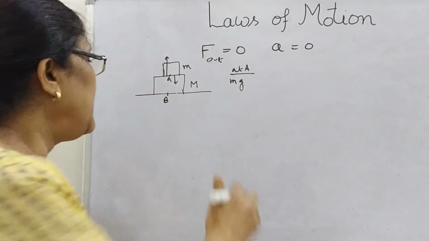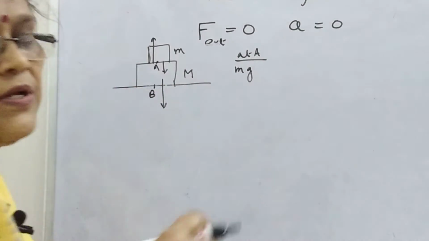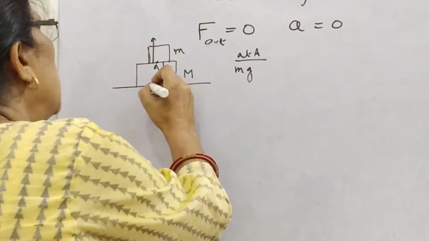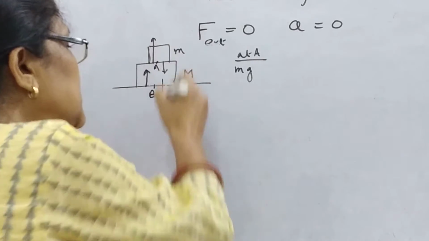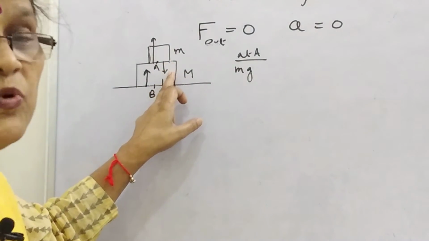What about point B? At point B, this is the weight of capital M vertically downward, and its reaction upward. And here also this is the weight of the smaller block.